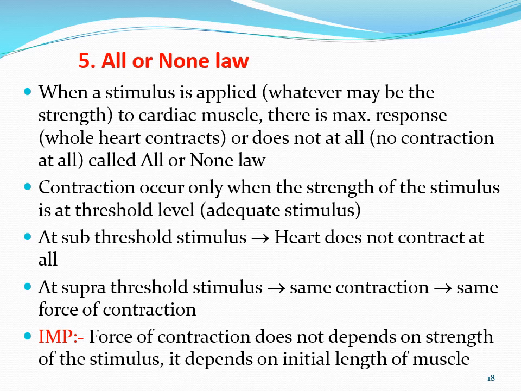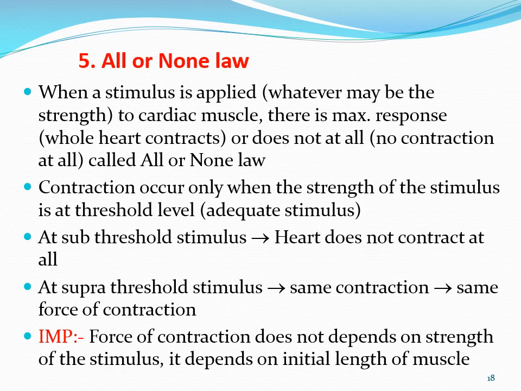When a stimulus is applied, whether an artificial stimulus to a frog's heart or an impulse produced by the pacemaker cell, whatever the source of impulse, if it is applied to the cardiac muscle, there is maximum response. That means the whole heart contracts or does not contract at all. That is called the all or none law.